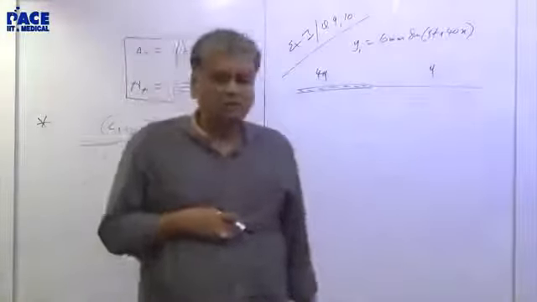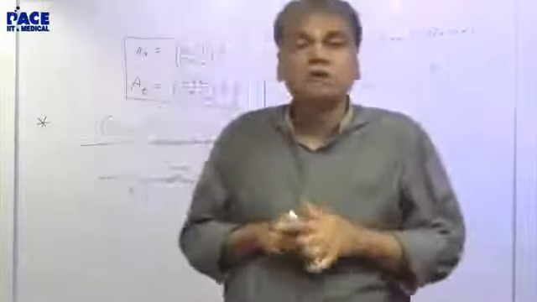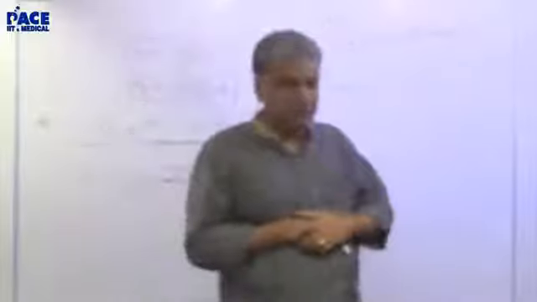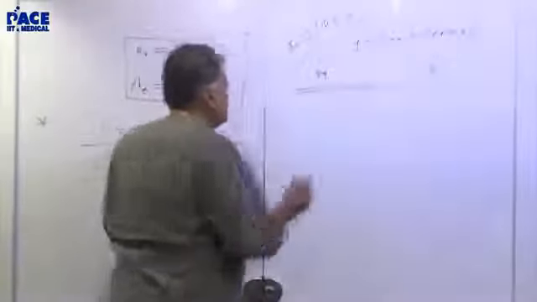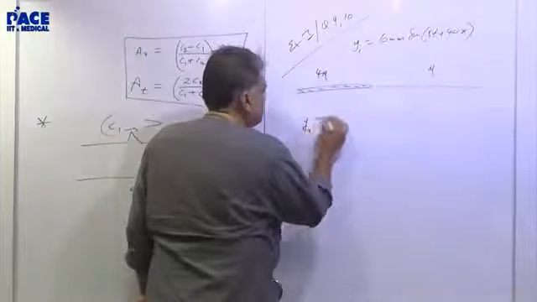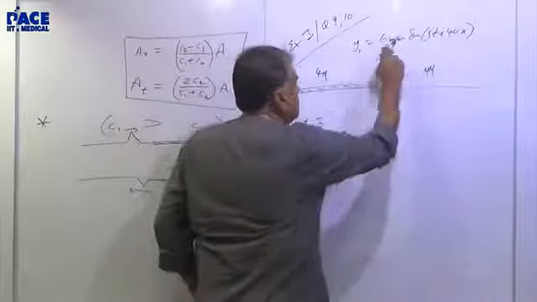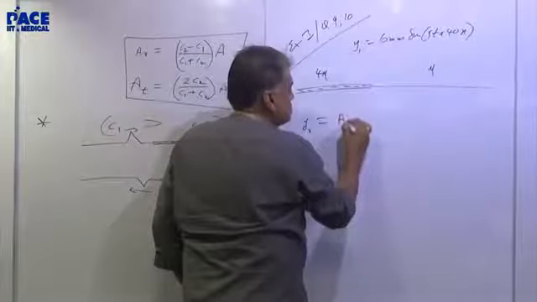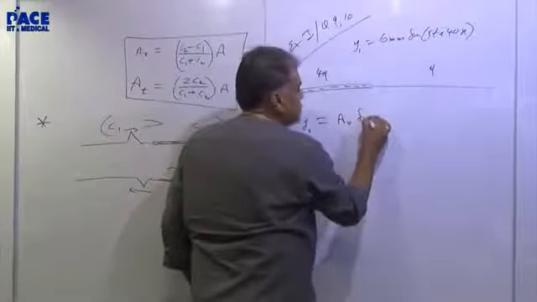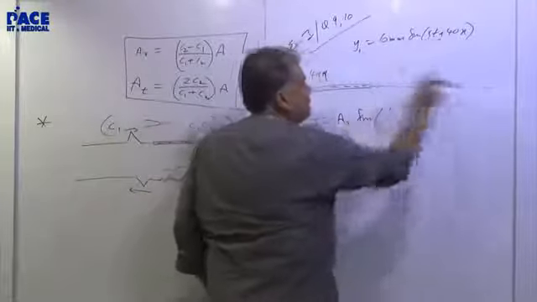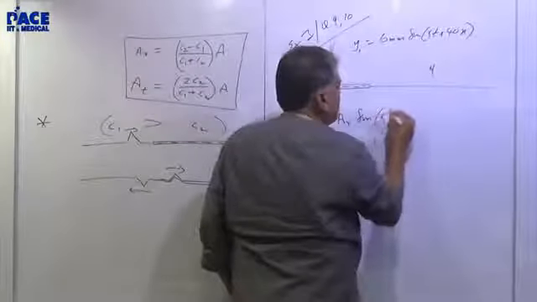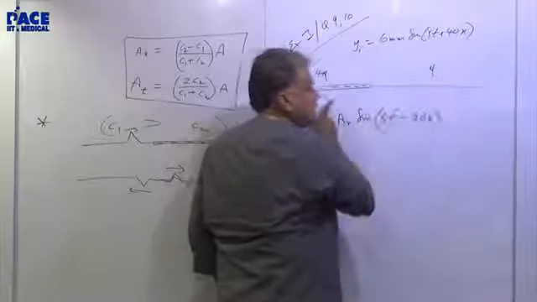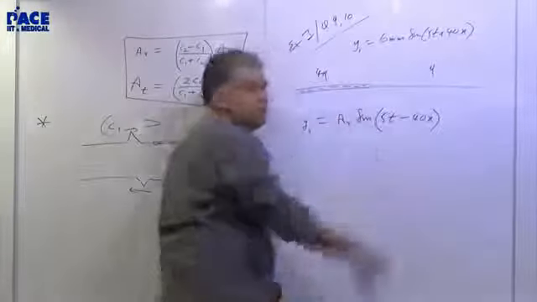The question there asks what is the reflected wave, etc. But let us do the whole thing. We'll talk about what is the reflected wave, what is the transmitted wave. How much power is reflected, how much power is transmitted. We'll solve all that. So, let us see what is the reflected wave. The reflected wave will be, this is A. I don't know what this is, but this is AR sine, and the wave will be going to the right. So the same thing we will write 5t minus 40x. So plus means to the left and minus means to the right. This is the reflected wave.